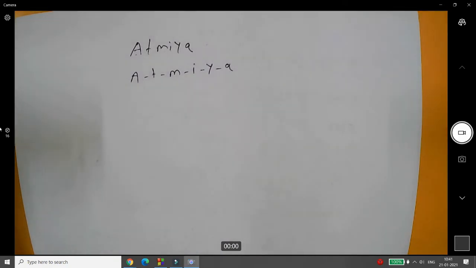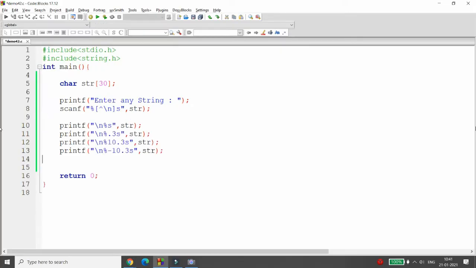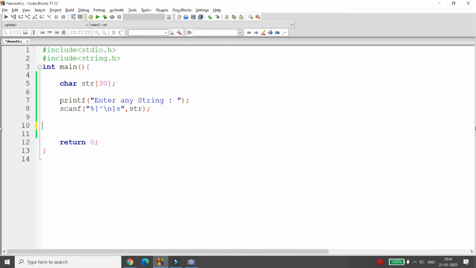Is it possible to extract the character over here? Yes, it is possible. How to extract the character? Very simple. See, whenever you enter the string, then the last character will be null. So here you can write the loop. To write the code, you can write i equal to 0. As you all know, array index starts from 0.